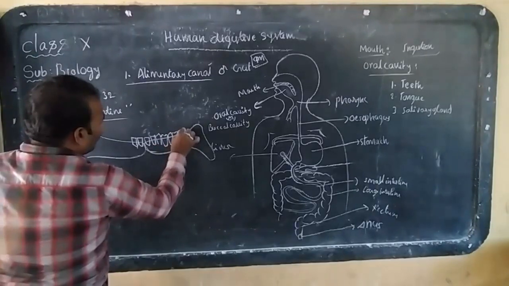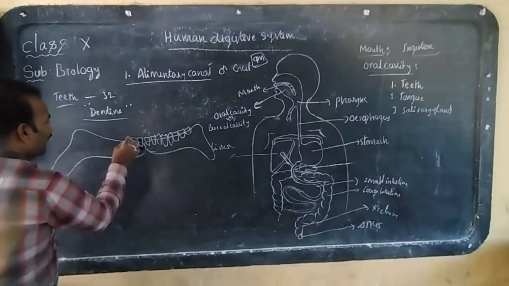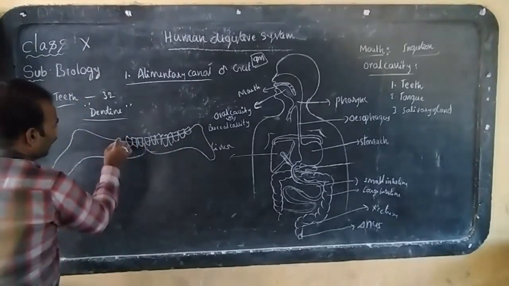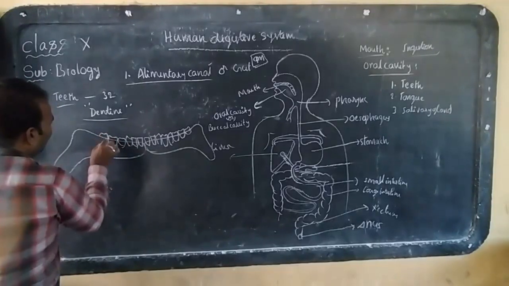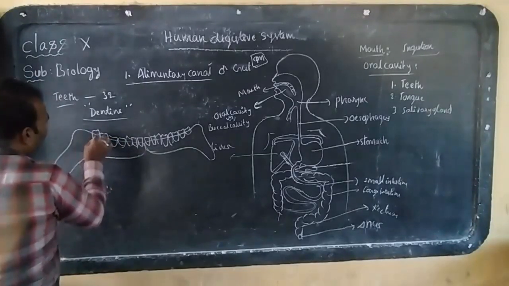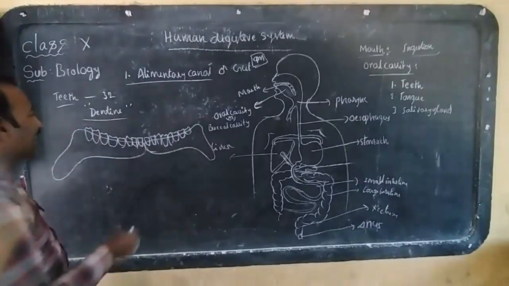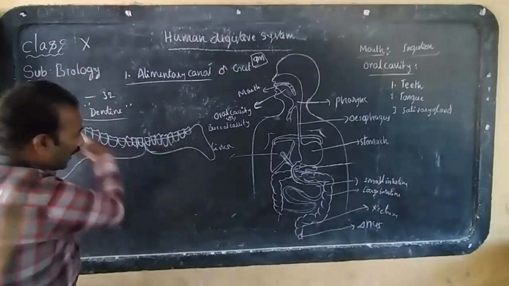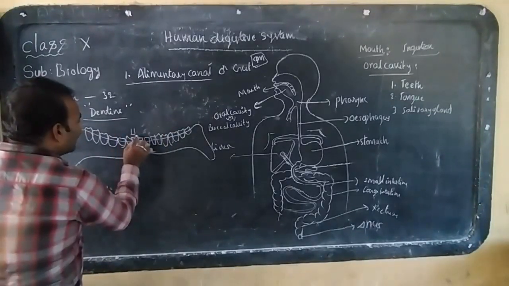Yes. This is the arrangement of teeth. Look here. The arrangement of teeth is the same on both the upper jaw and the lower jaw. What type of teeth are present on the upper jaw? The same type of teeth are present on the lower jaw also. Look here, these are the teeth present on the lower jaw. On the upper jaw also the same type of teeth are there, like this.